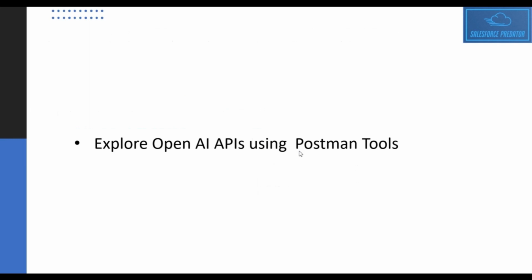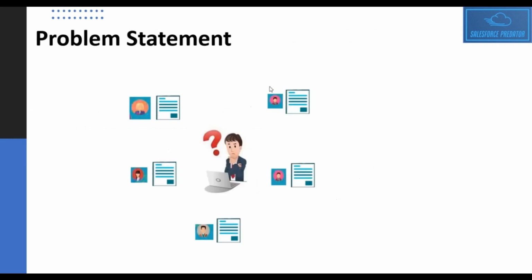So this we have already seen. We have already explored APIs using Postman tools. Next is a problem statement which we will be taking in our session, and we'll see how we can cater this. So John is a salesperson working in XYZ company.